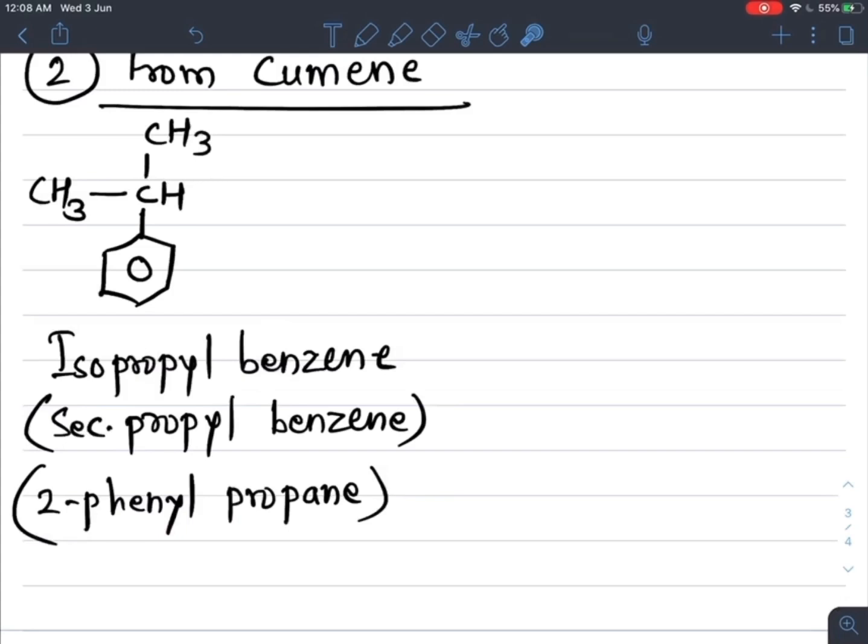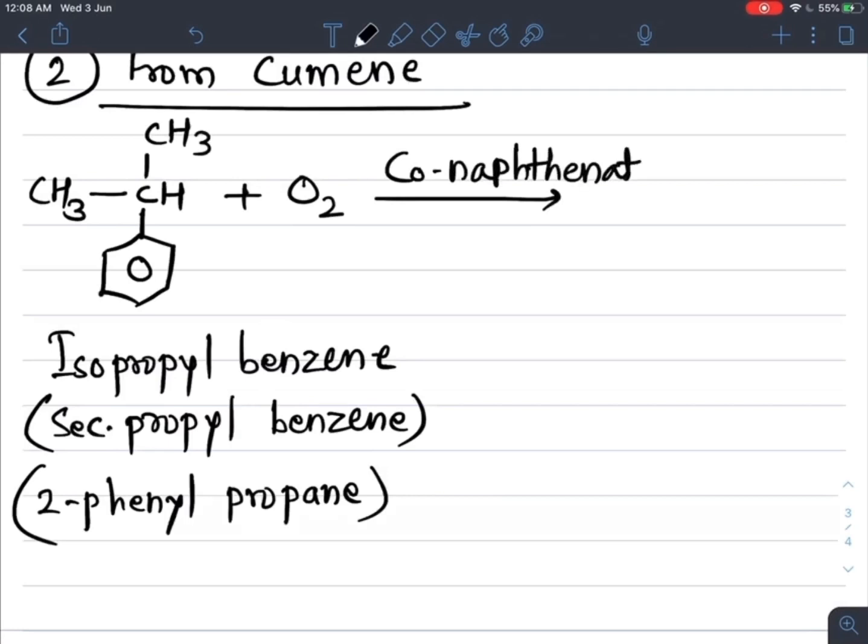When it is oxidized, that is, reacted with oxygen in presence of cobalt naphthenate at about 423 Kelvin temperature, what product do we get? Under this condition oxidation takes place.